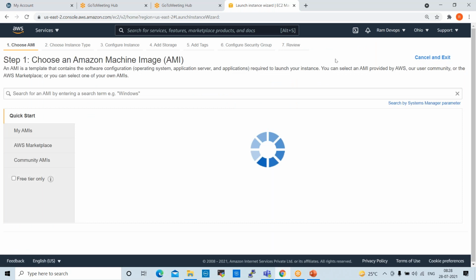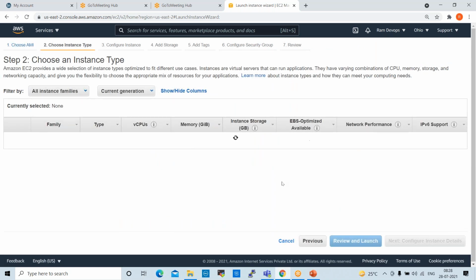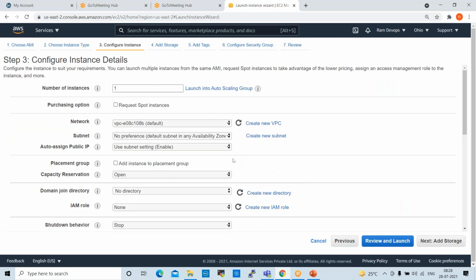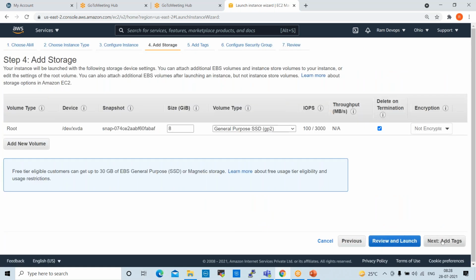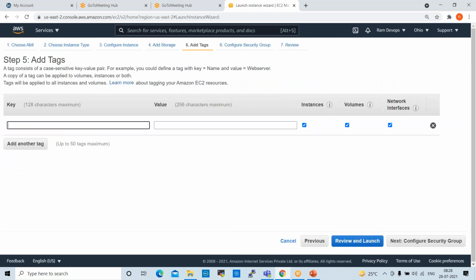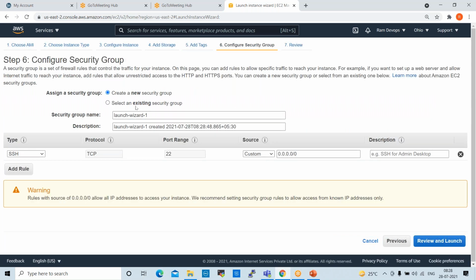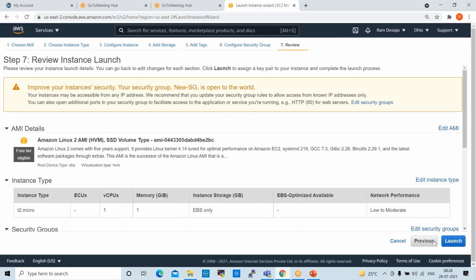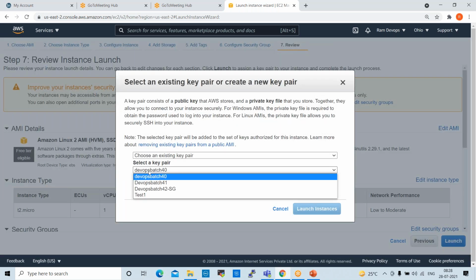Launch instance, select instance, configure instance, add storage, add tags, Terraform. Configure security group, select an existing one. You can use any security group. Review and launch instance.